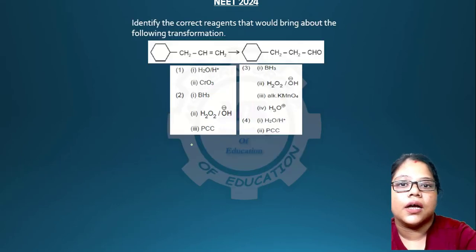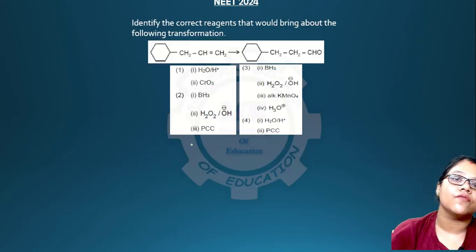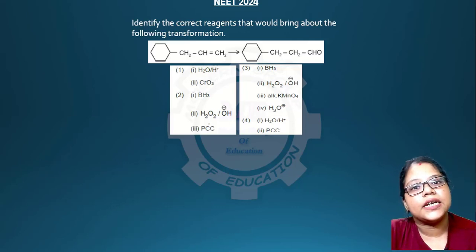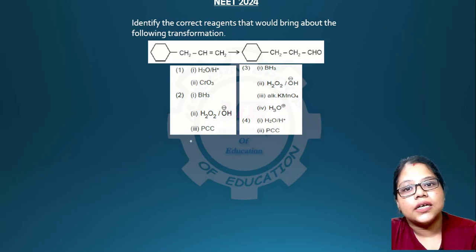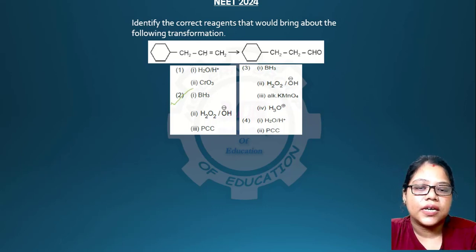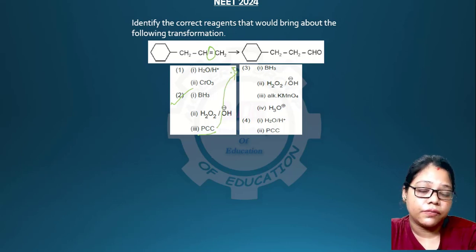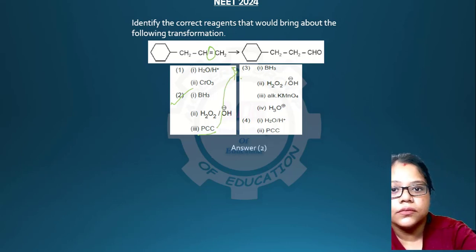Okay, and going to the next question, here you have a compound with a double bond and a cyclic structure, and it directly goes on to CHO. Here option 2 will be right, because the intermediate product here will be, this bond will be broken and there will be alcohol present, and after that if you give pyridinium chlorochromate, you will get this answer.